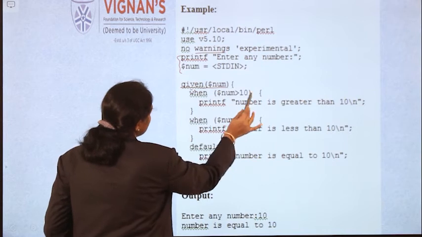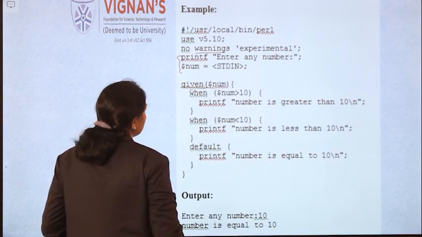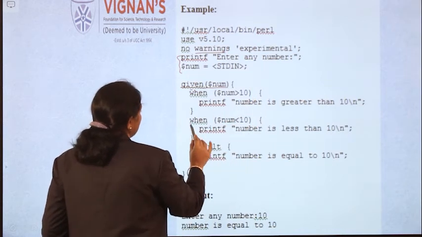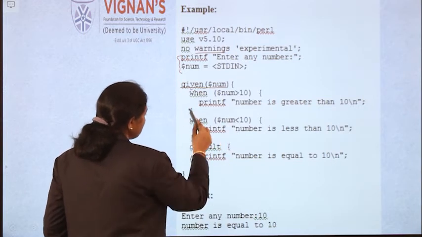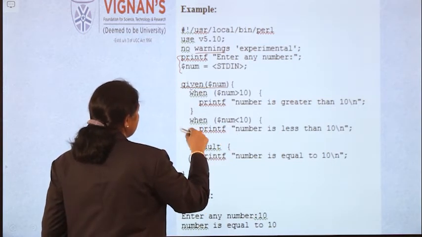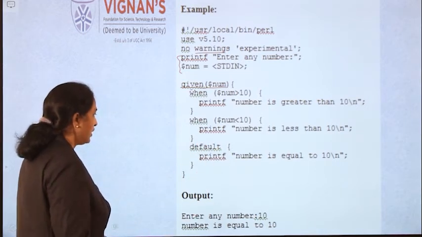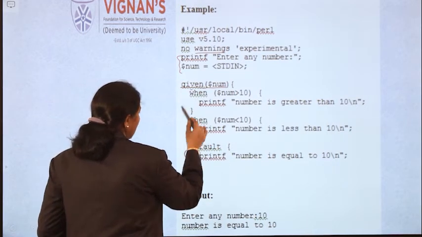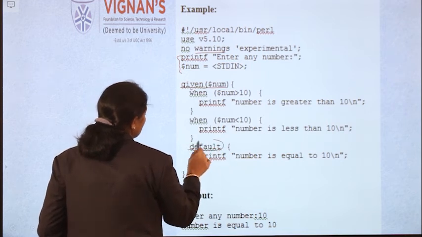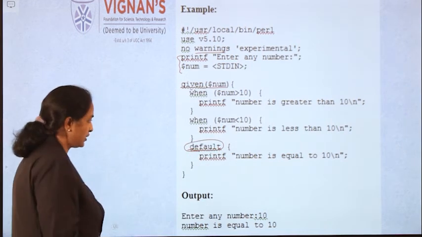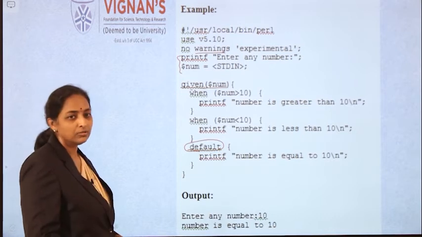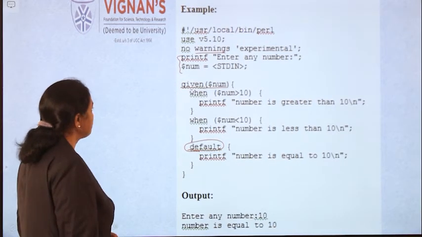When the number is greater than 10, whatever is to be executed, you write that. When the number is less than 10, which case is true? Instead of nesting, it comes directly to the point and executes. If none of the conditions work, then it will try to execute the default condition. This is the way a switch case works in Perl.